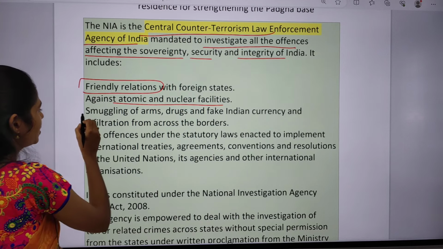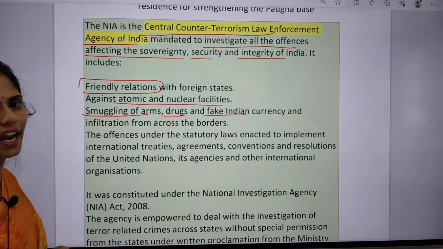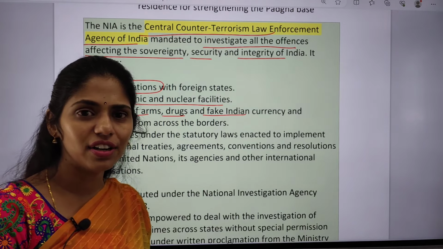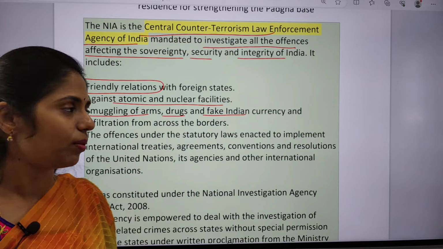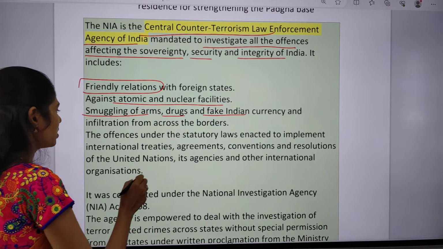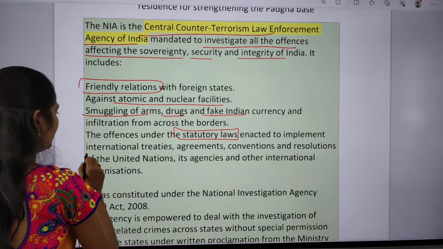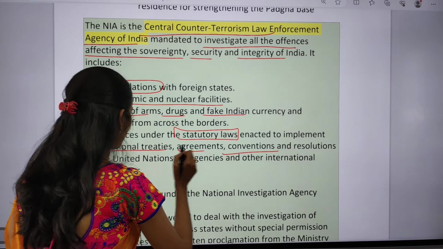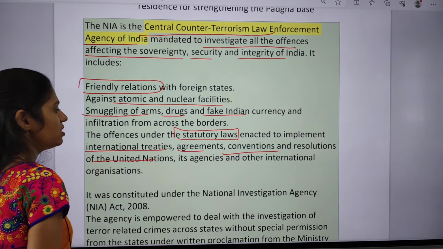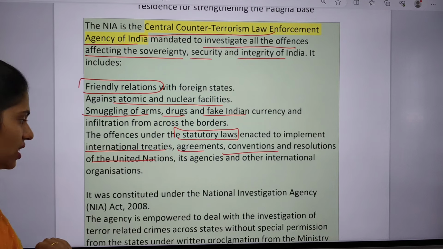It also deals with smuggling of arms, drugs and fake Indian currency, and it will be focusing on infiltration, that is movement of people across the borders. It also covers offences under statutory laws which are enacted to implement international treaties, agreements, conventions and resolutions of the United Nations and its agencies and other international organizations.